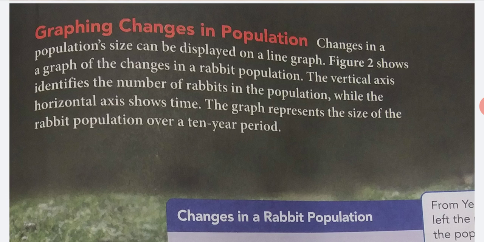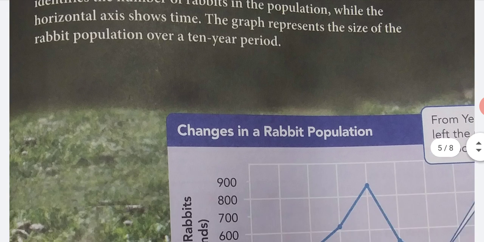Graphing changes in population. Changes in a population size can be displayed on a line graph. Figure 2 shows a graph of the changes in a rabbit population. The vertical axis identifies the number of rabbits in the population, while the horizontal axis shows time. The graph represents the size of the rabbit population over a 10-year period.